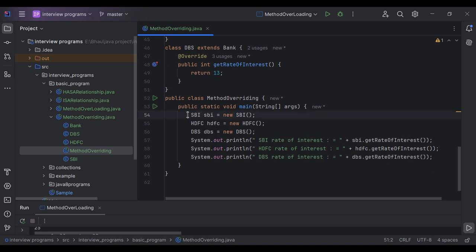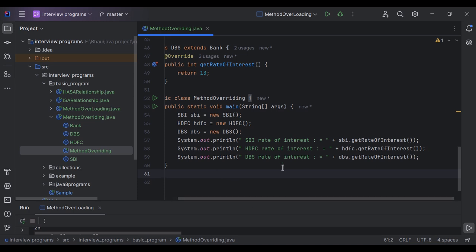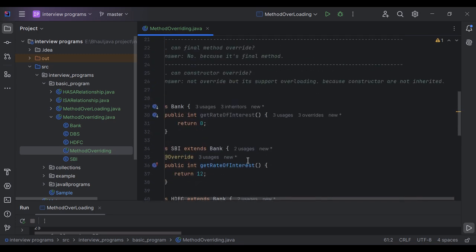I have just created three objects of three different classes: first SBI, second HDFC, and third DBS. I call that particular method and print the message. So this is an example of method overriding.